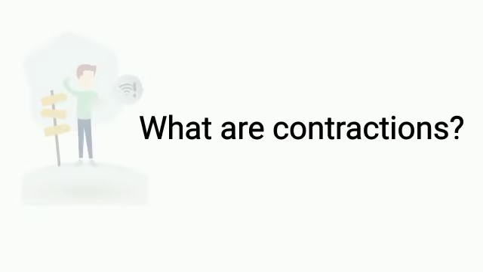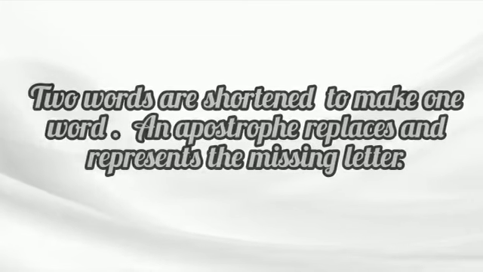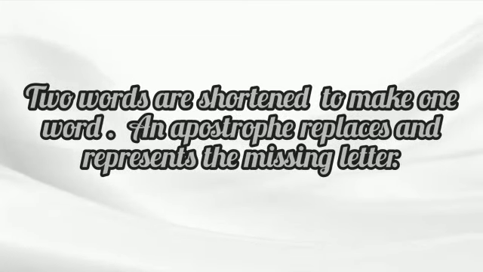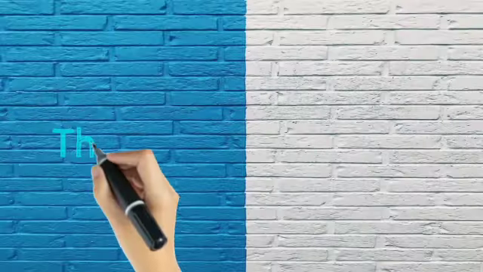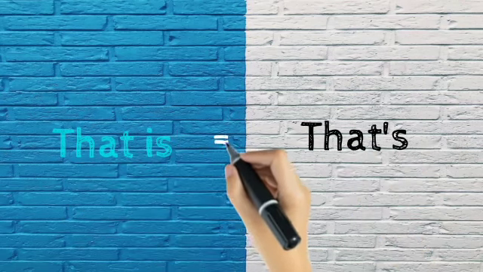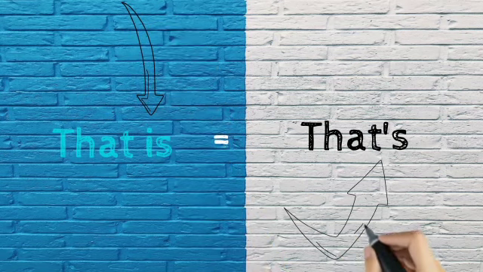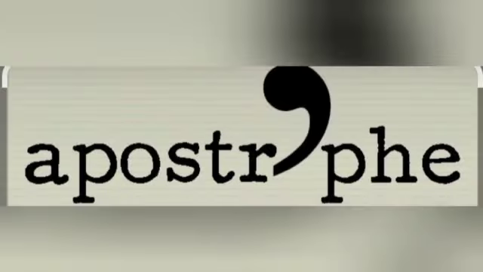What are contractions? Contractions are words used in the English language. A contraction is a shortened form of a word or group of words that omits certain letters or sounds. Two words are shortened to make one word. An apostrophe replaces and represents the missing letter. That is equals that's. When two words are put together, either one or two letters disappear, then an apostrophe will appear in its place.